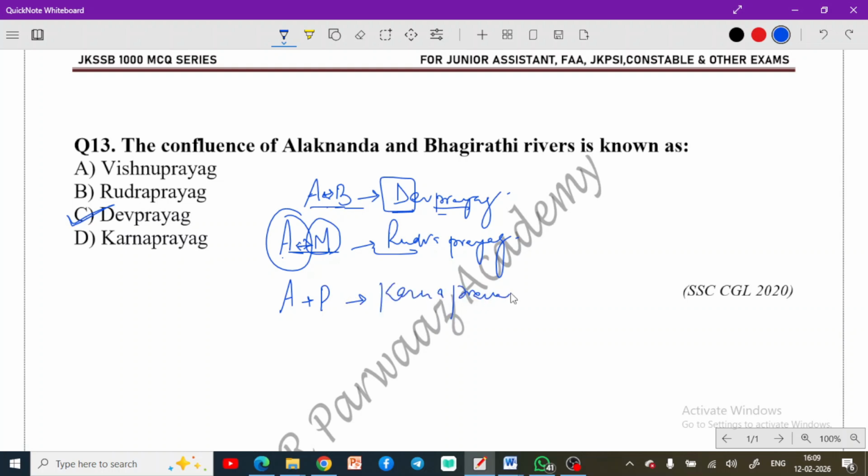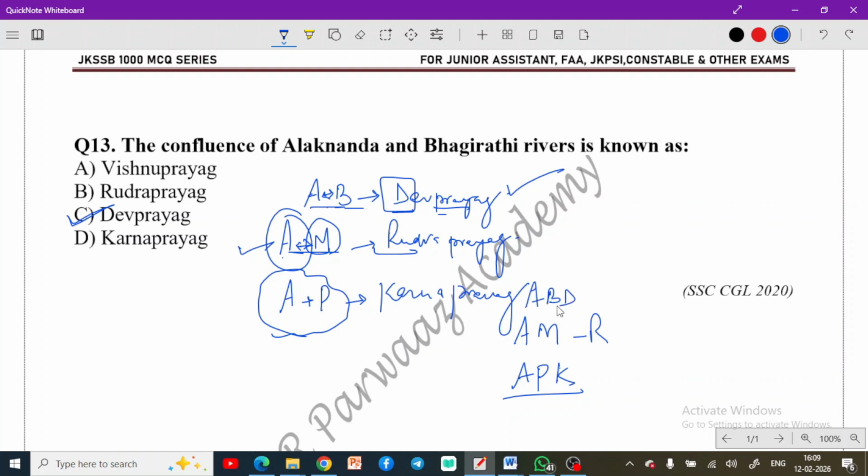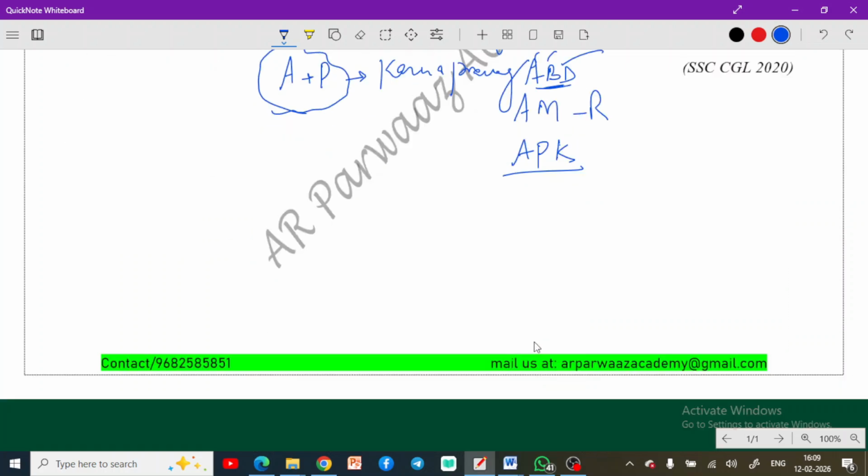So these are the facts that you should remember. Mostly one of these is asked, but sometimes the others can be asked as well. You can remember them by short forms. APK: Alaknanda and Pindar meet at Karnaprayag. Alaknanda and Mandakini meet at Rudraprayag, and ABD is much easier: Alaknanda and Bhagirathi meeting at Devprayag. Okay, now moving to the next question.